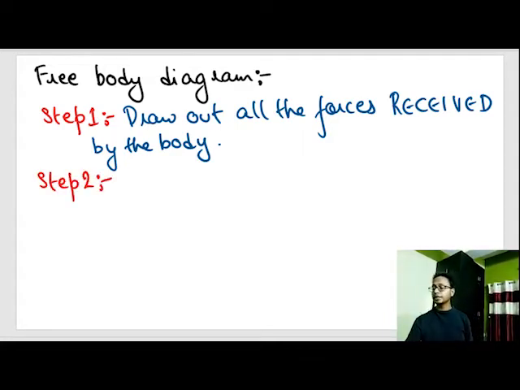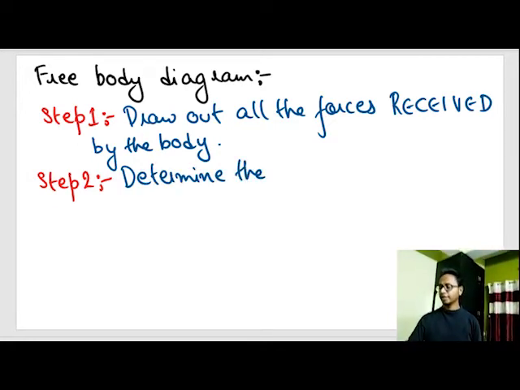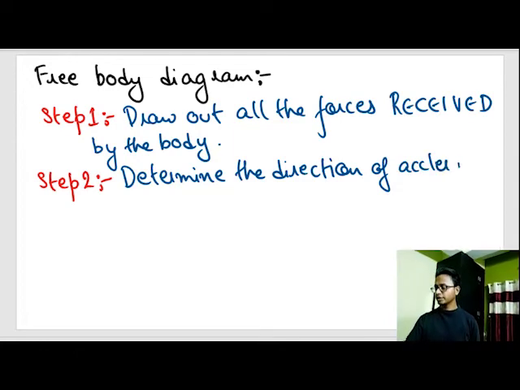Step 2 is determine the direction of acceleration by visual inspection. What do I mean by this? These things will be explained slowly as we solve problems. Determine the direction of acceleration by visual inspection.